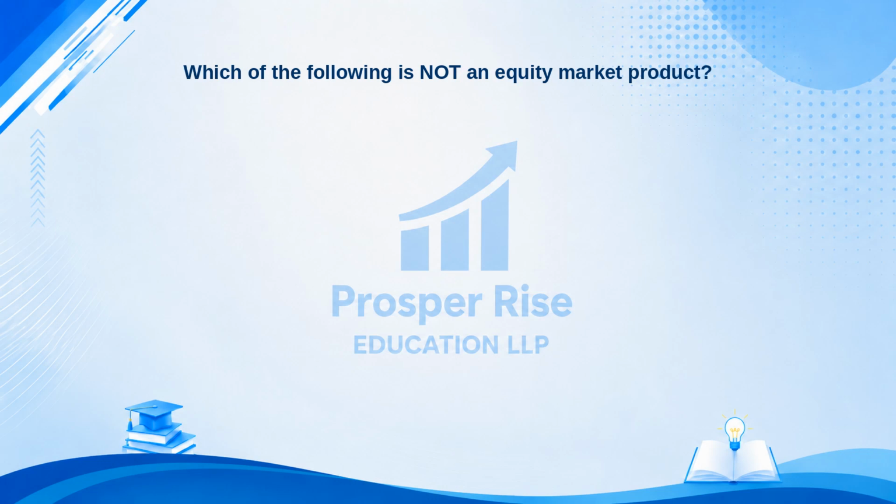Which of the following is not an equity market product? Here are your options. A. Mutual funds. B. Warrants. C. Preference shares. Or D. Government bonds. Take a moment to pause the video and decide.